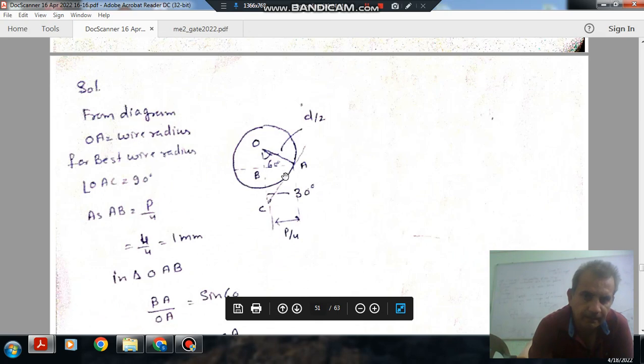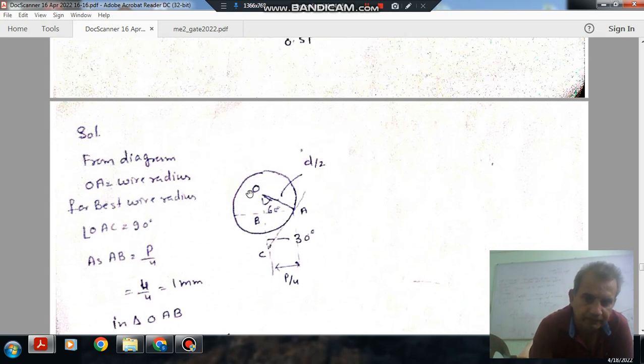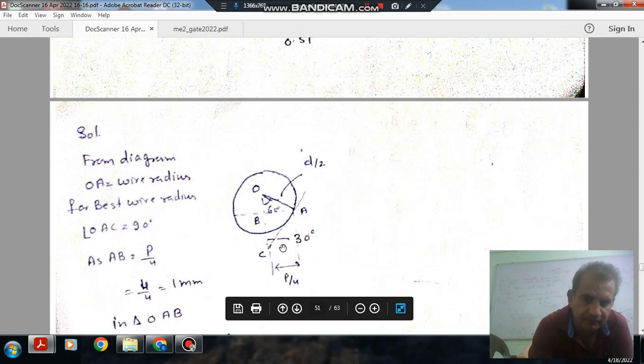And as the best size wire touches the flank at pitch line, this is your pitch line and this is the touching point. So this angle should be 90. As this angle is 30, this angle will be 60, and this is your d by 2.